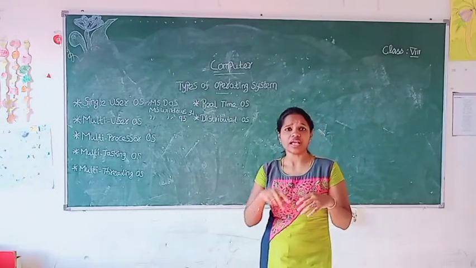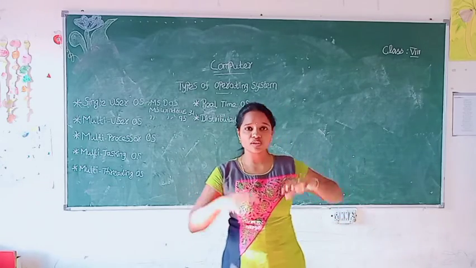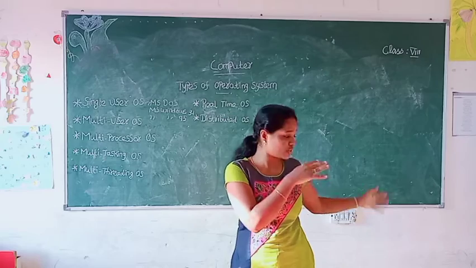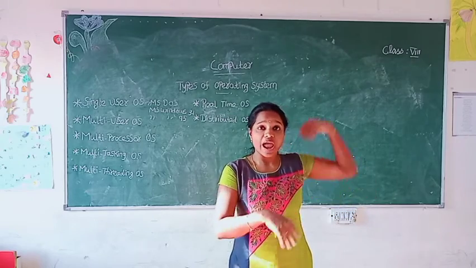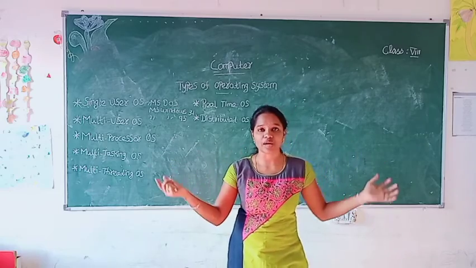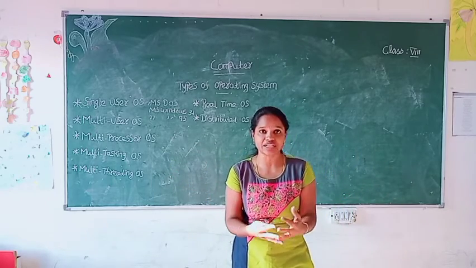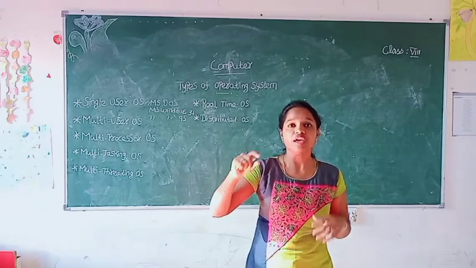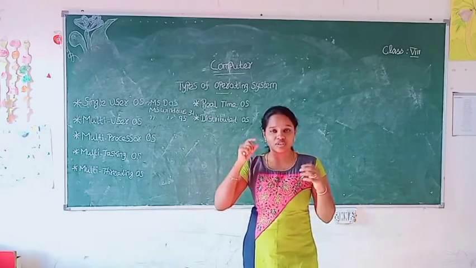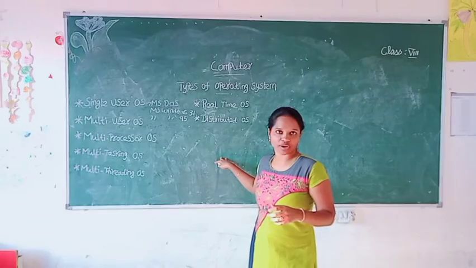For example, just imagine our school. In our school, in the reception we have one computer. In the principal ma'am's room we have one computer, and in the computer laboratory we have many computers. All these computers are interconnected with a single network. So that is known as the distributed operating system.